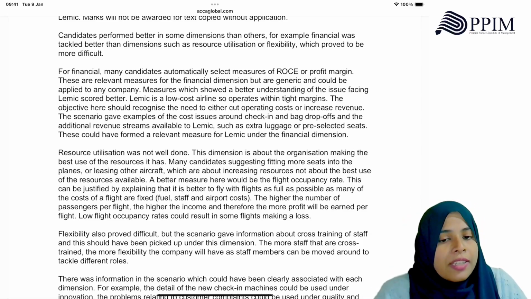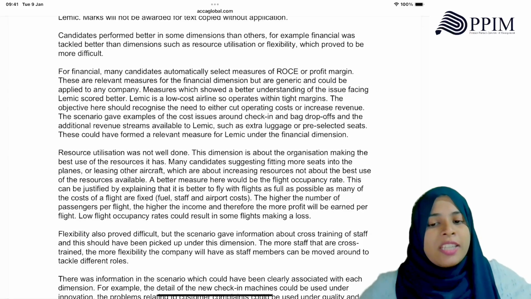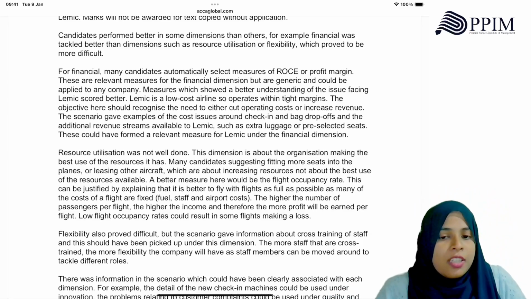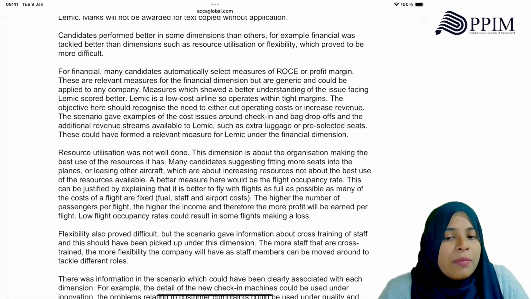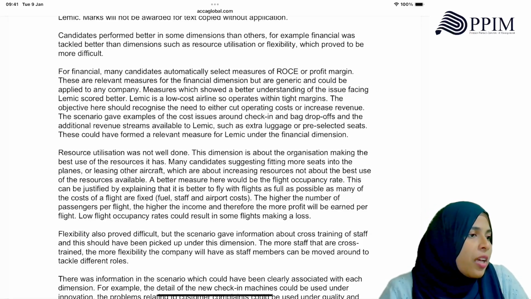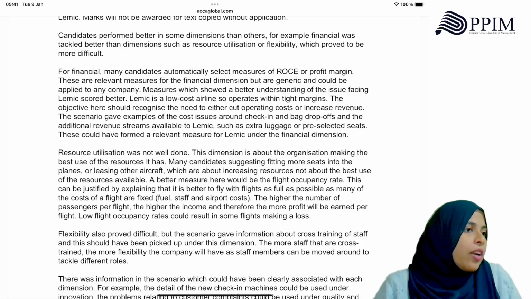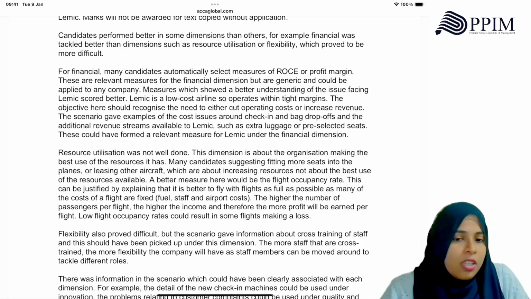The scenario gave examples of the cost issues around check-in and bag drop-off and the additional revenue streams available to Lemikia, such as extra luggage or pre-selected seats. These could have formed a relevant measure for Lemikia under the financial dimension. So don't just talk about the generic ones. See what financial objective is this company's one and talk about that.